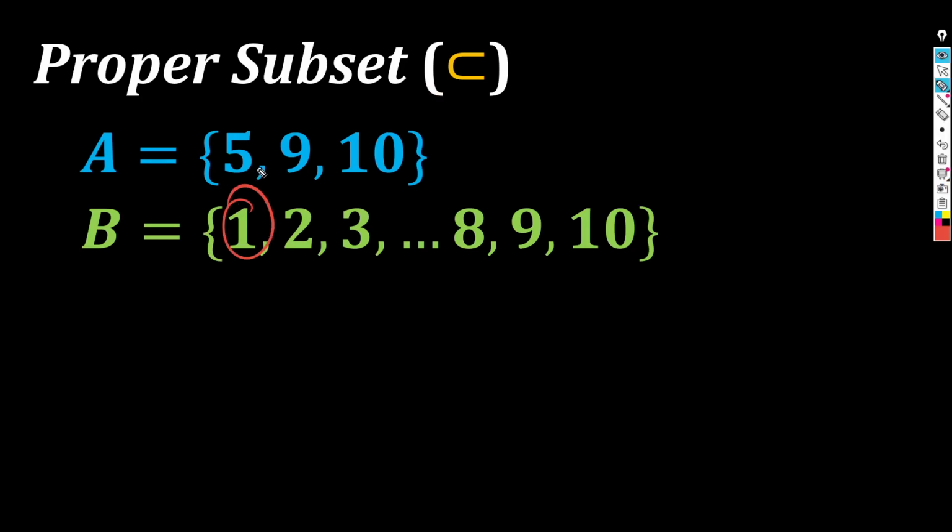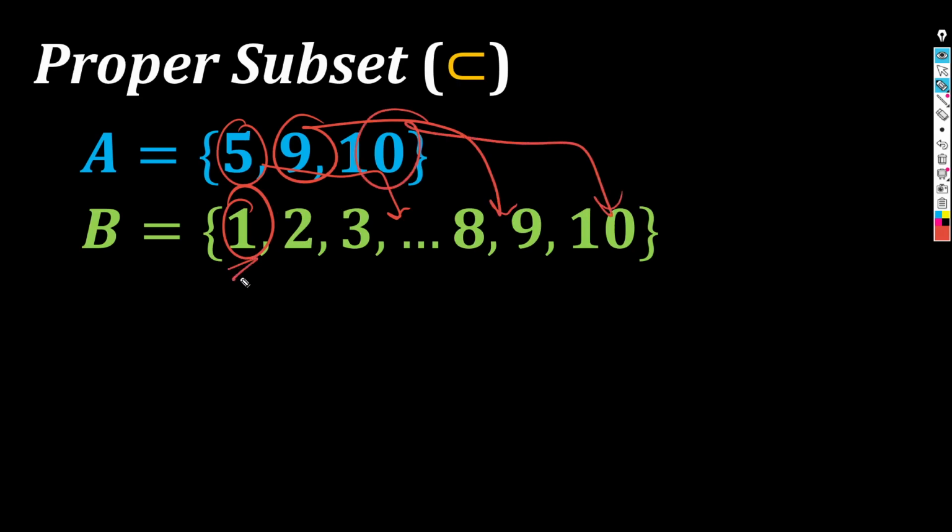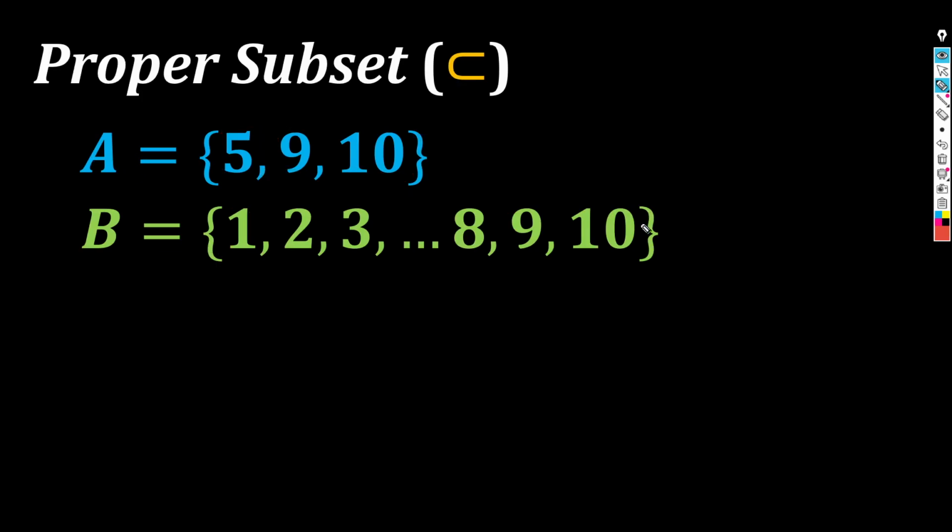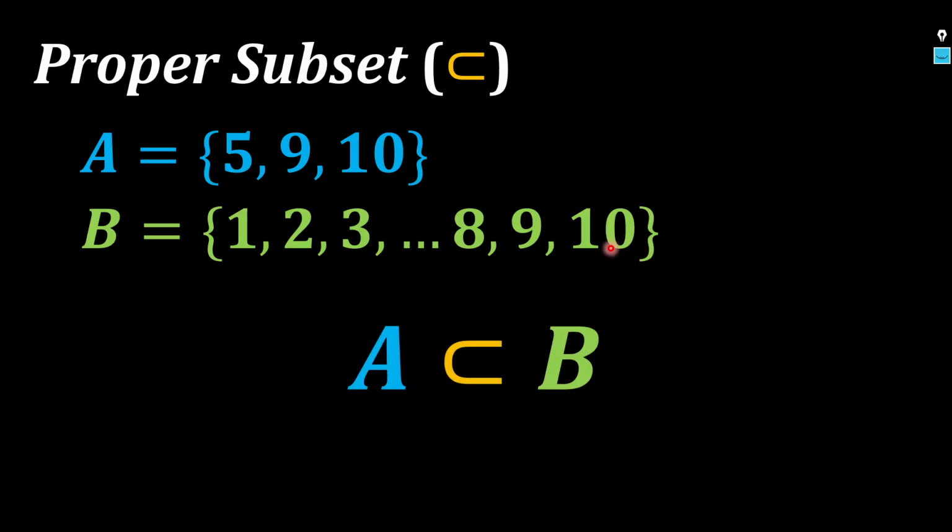Na kay B, pero wala kay A. Si 5, nandyan yan, somewhere. Si 9, nandito. Si 10, nandun. Pero again, merong at least one element in B that I cannot find in A. And because of that, I can say that A is a proper subset of B. Okay? Easy lang, di ba?